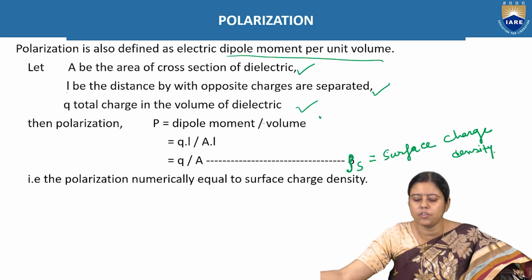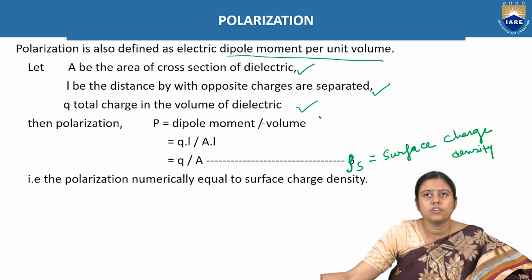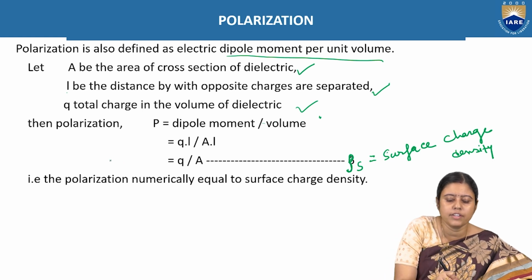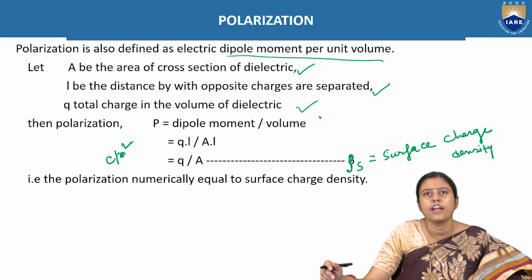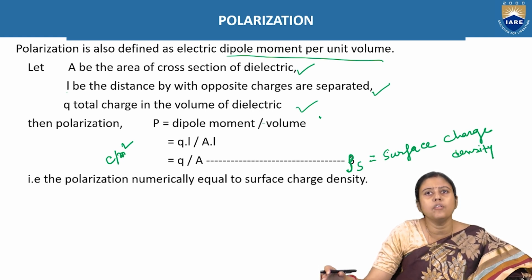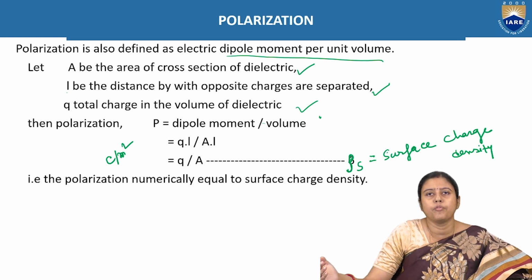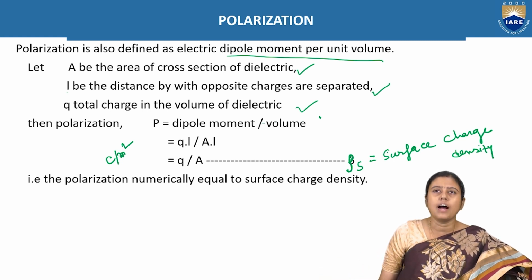Numerically, polarization is equal to the surface charge density, with the unit coulomb per meter square. Mathematically and physically they are not the same, but numerically both are equal.